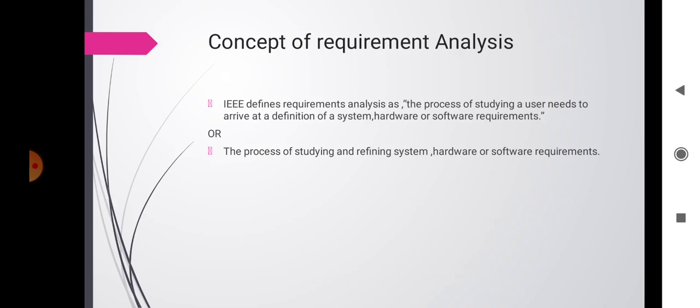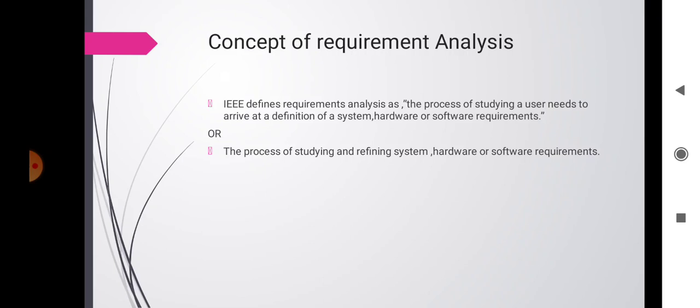Then the concept of requirement analysis. Requirement analysis is the process of establishing the services that the customer requires from the system and the constraints under which it is to be developed and operated. The system analysis is the process of understanding in detail when a system should be accomplished, that means completed. Requirement analysis involves defining customer needs and objectives in the context of planned customer use environments, and identifying system characteristics to determine requirements for system functionalities.